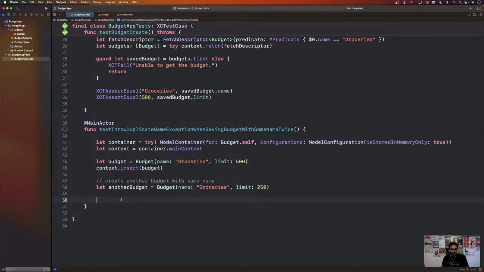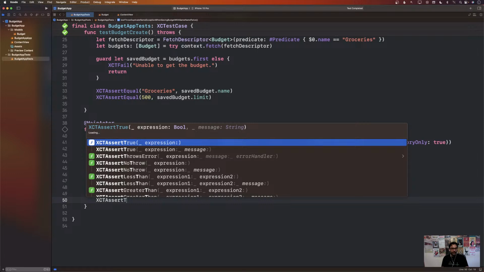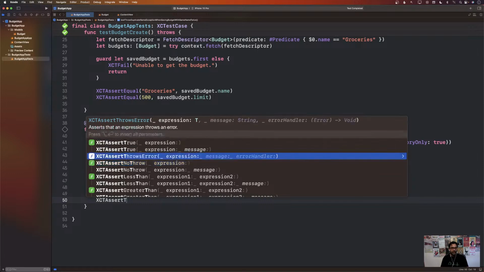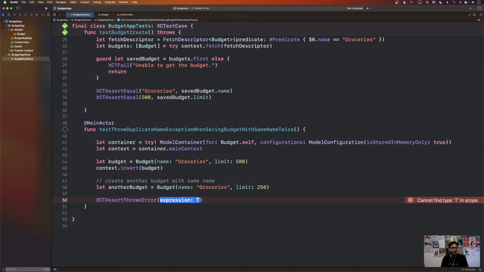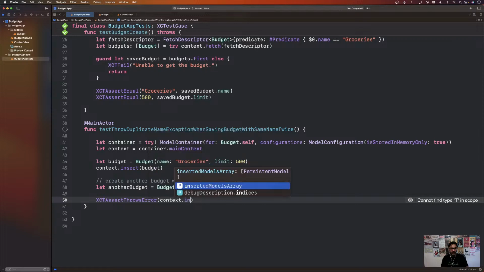Well, we can say XCTAssert. These are all built-in asserts that are available in XCTest. The one that I'm going to use is called XCTAssertThrowsError. And over here we can pass the expression that can throw the error. So if I say context.insert, insert another budget, we'll get the error.